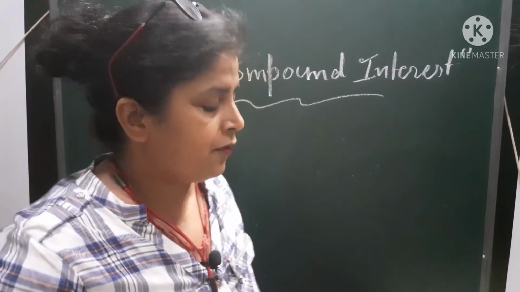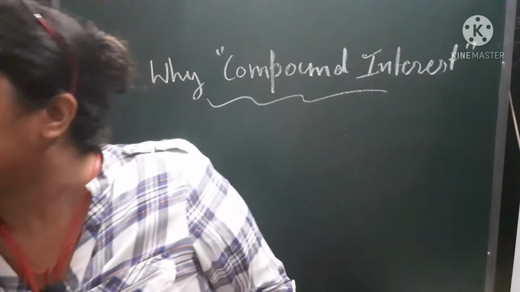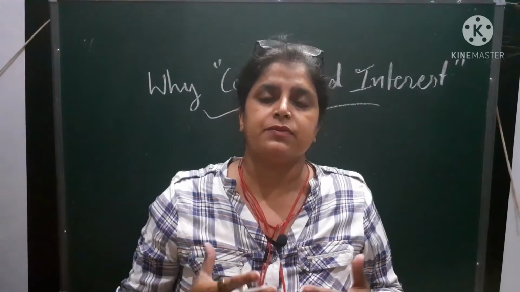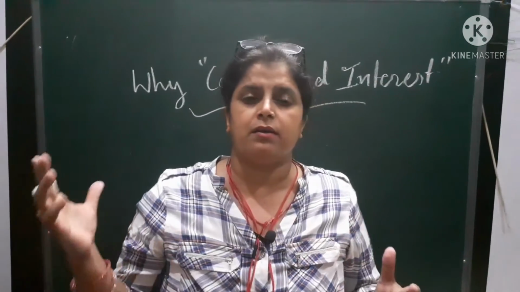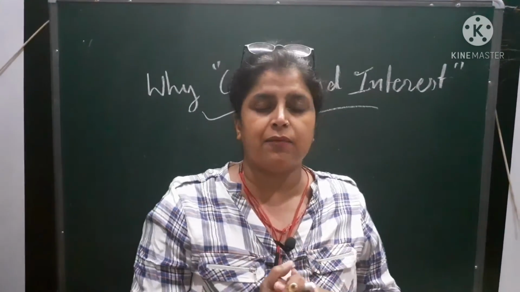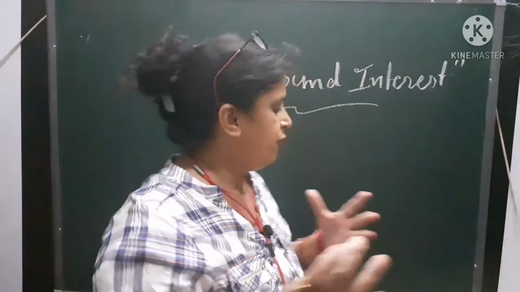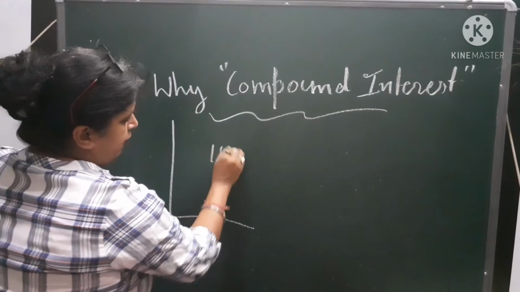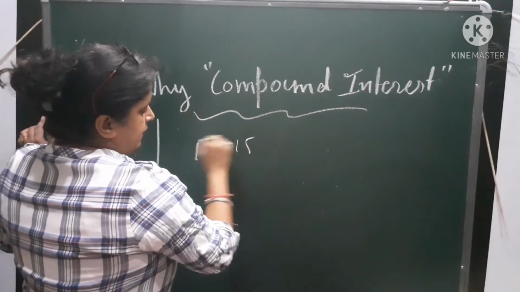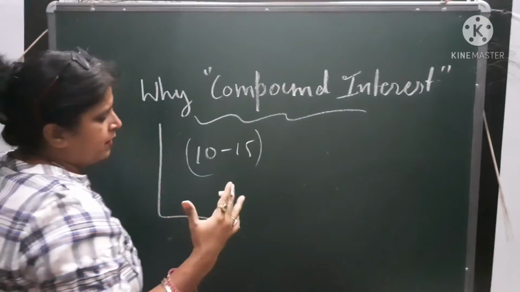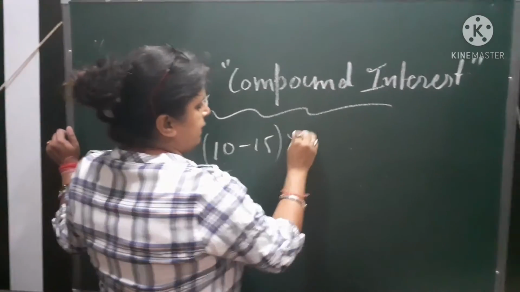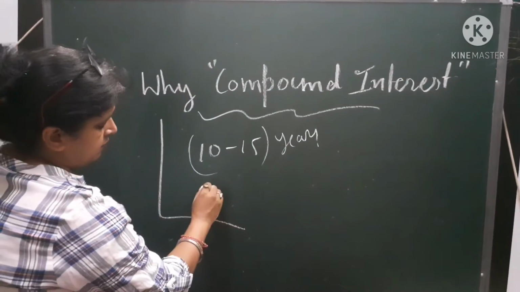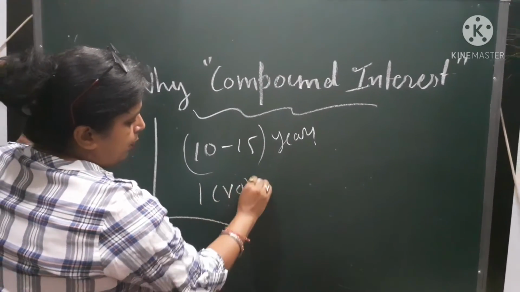For example, just think that until 20, 25 or 30 years of age we go through our education and the planning of where we need to do a job. Then for 10 to 15 years we do jobs and earn savings, and after 10 to 15 years maybe we have 1 crore rupees.